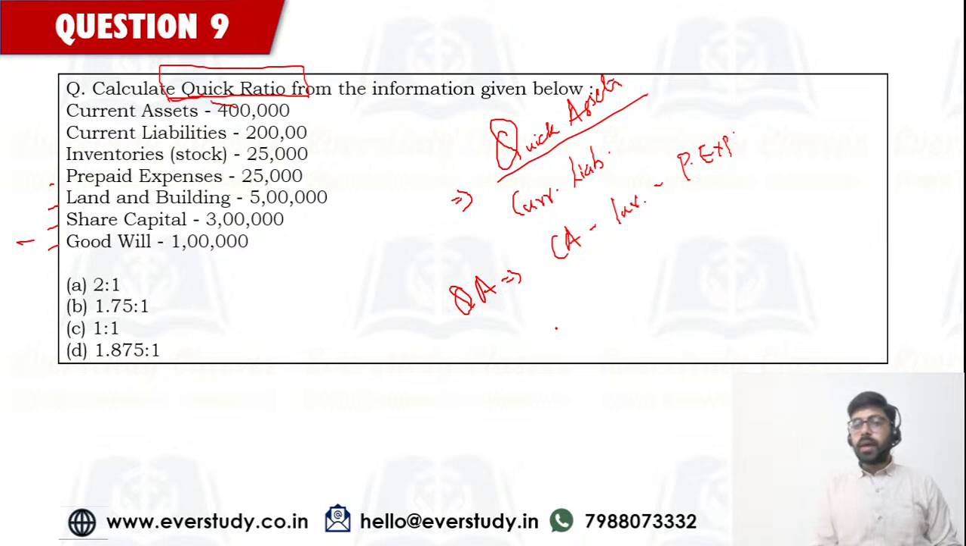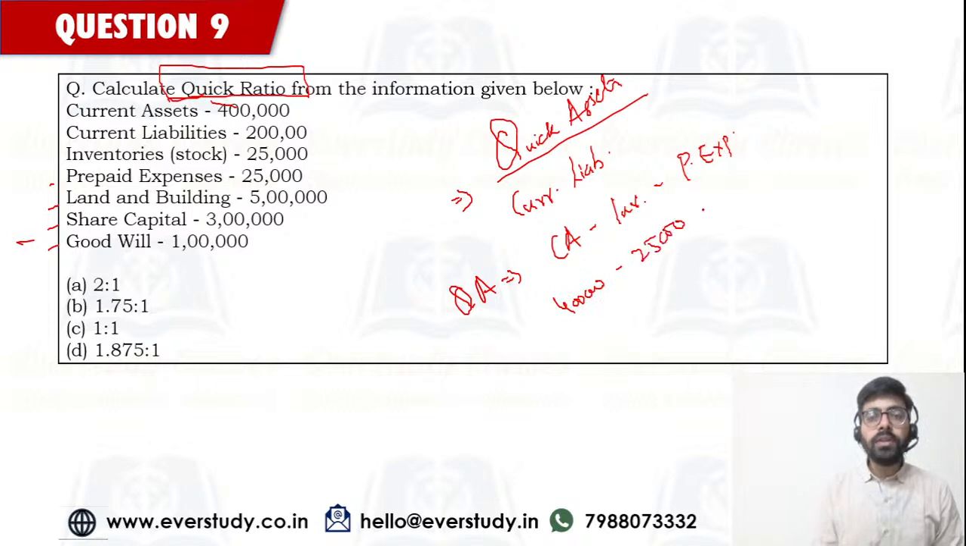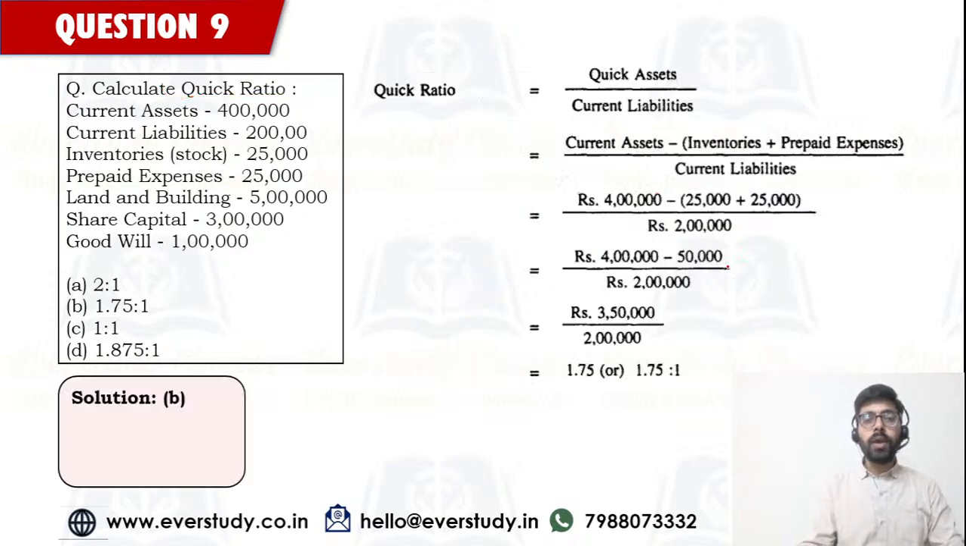I'm seeing some answers coming in. So, let's quickly solve it. So, current assets are 4 lakh. Inventory is given to me is 25,000 and prepaid expenses again 25,000. So, answer is going to be 3,50,000 my quick assets, and current liabilities they are already given to me as 2 lakh. So, correct answer is going to be 1.75:1, and this is given by Sahana, Ellen, Praveen, Zubair, Niharika,